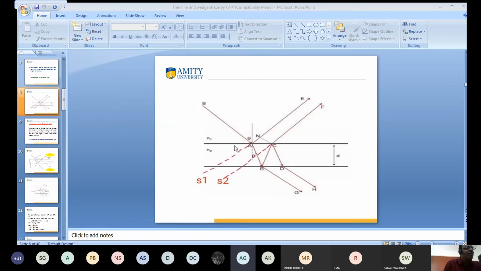Yes, sir. Now I extend this one. If I extend this, it works as source S1. If I extend this one, it works as source S2. These sources S1 and S2 work as coherent sources, and the reflected rays of light interfere. This is known as division of amplitude. So again, I want to discuss about this one.